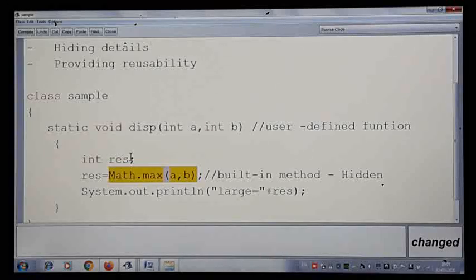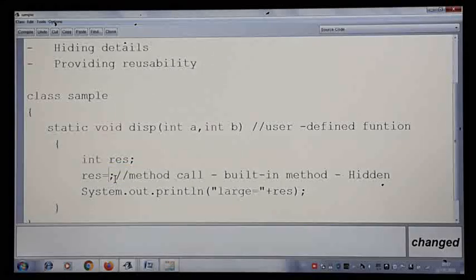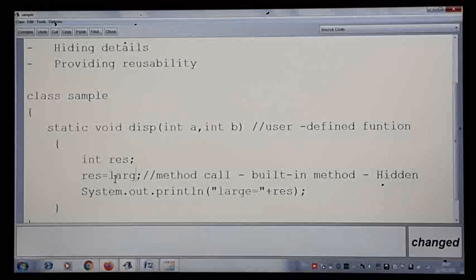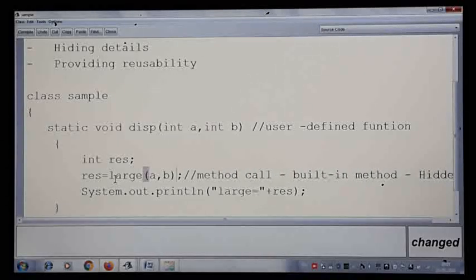If you see the same example here, Math.max is written by somebody and the display method is the one calling it. So this statement is a method call statement, because this line is the one which is going to call the method. A built-in method is invoked here. So the display method is calling the max method. Instead of that, let me write my own method. I'll call the method name large, and in the same manner pass the values a, b. Instead of Math.max, I'm writing large(a, b).